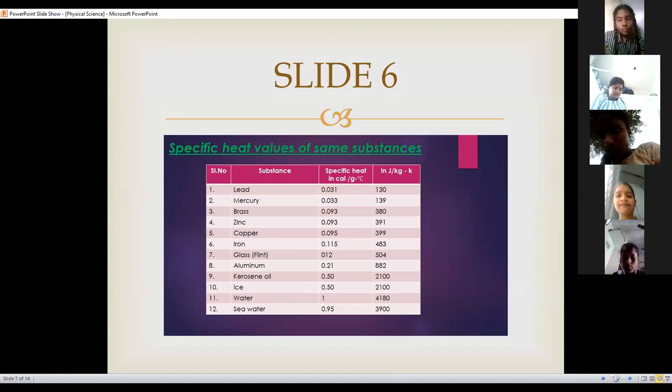Please observe here. Some substances' specific heats are given in the CGS system and also in the SI system. Please observe all of them. In the CGS system, first of all, observe that one. Which one has a greater specific heat? Please observe the table.